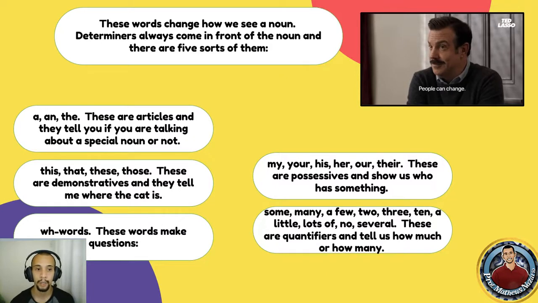WH words, so when we want to make questions. Also, possessive pronouns or possessive adjectives are also considered determiners. And quantifiers such as some, many, a few, 2, 3, and so on and so forth.